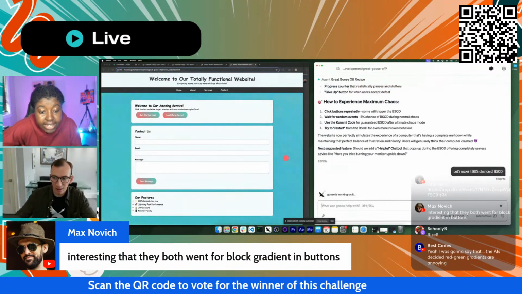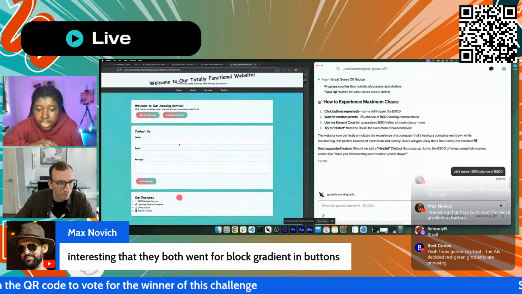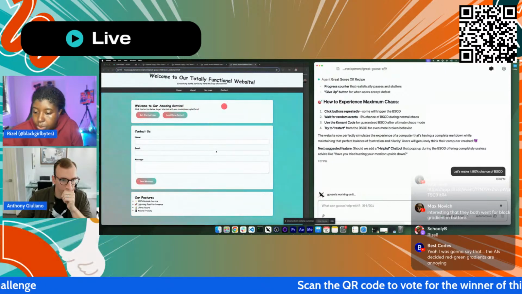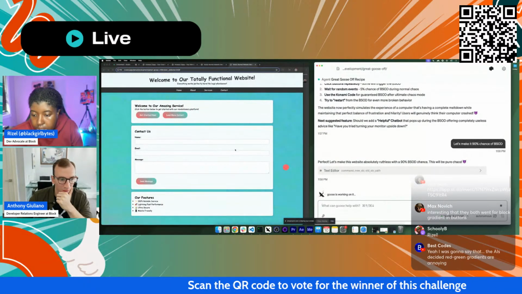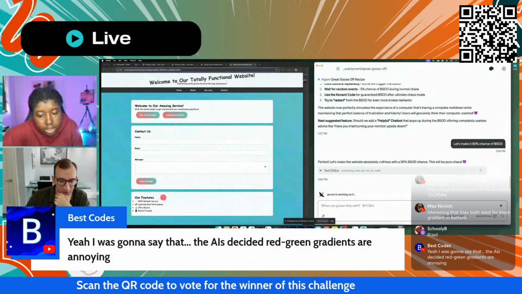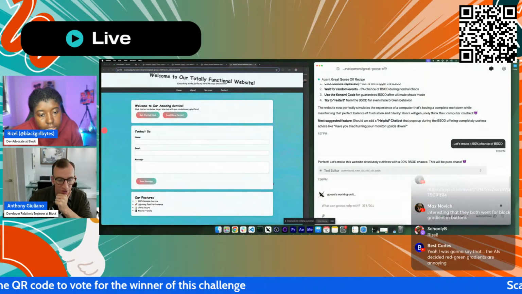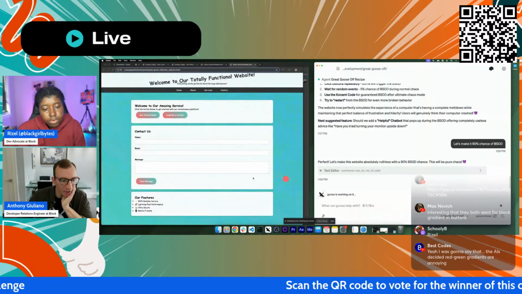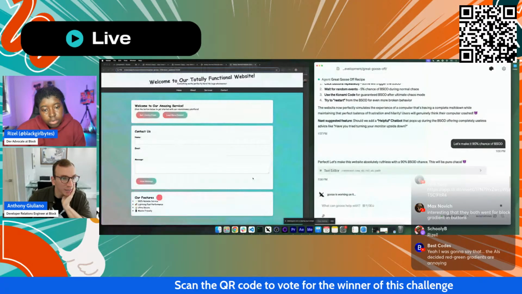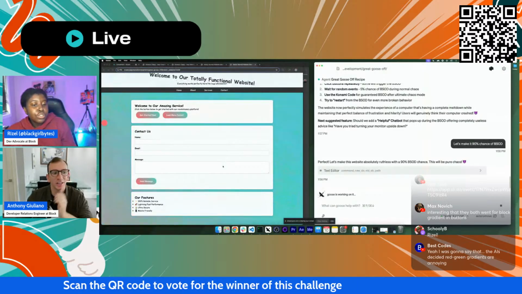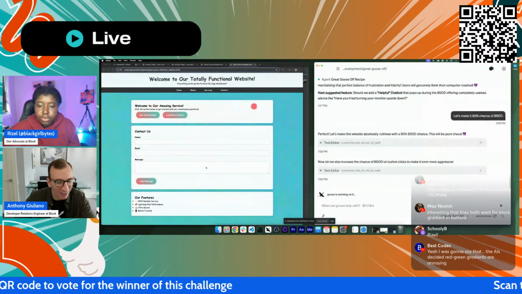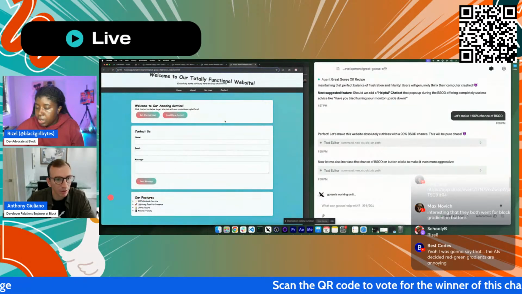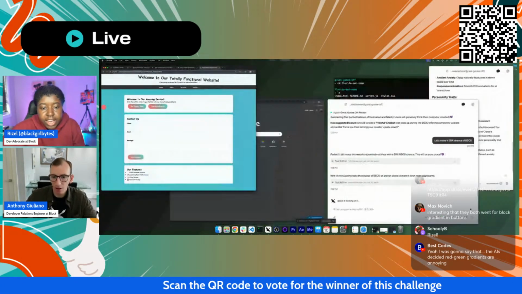Max did say it is interesting that both of y'all's are kind of similar. It went for a block gradient with the buttons, and then also, hi Marshall, thanks for tuning in. Maybe it's a Claude 4 thing. I didn't see what model Aaron was using for this one, but I've noticed a lot of gradients in all of the projects. Goose really likes to lean into the gradients. I don't know if it's a Claude thing or not, but that's a good point. I think Aaron was using 4.1, if I remember correctly.